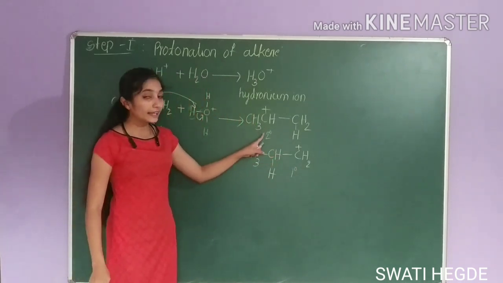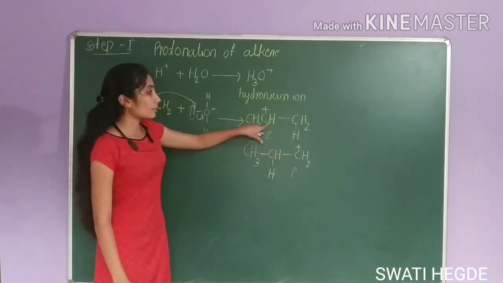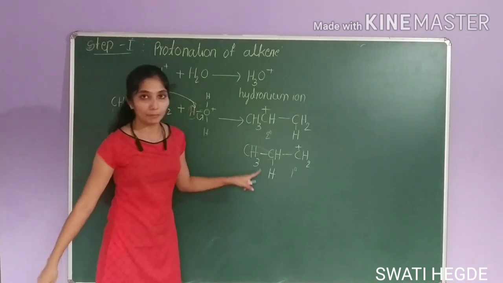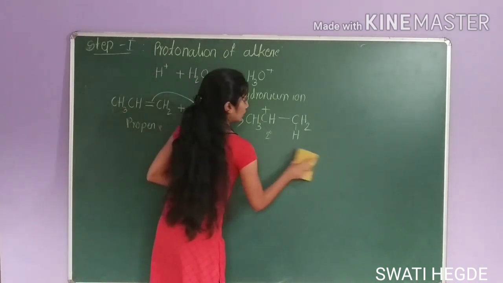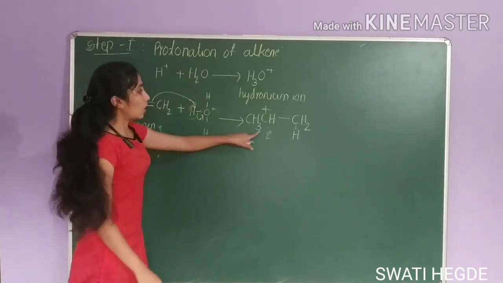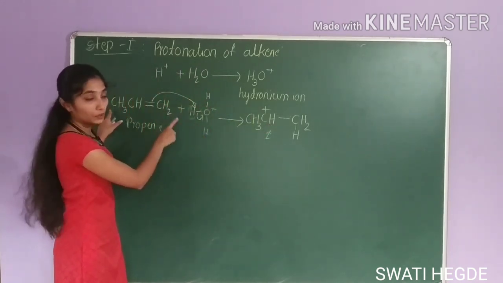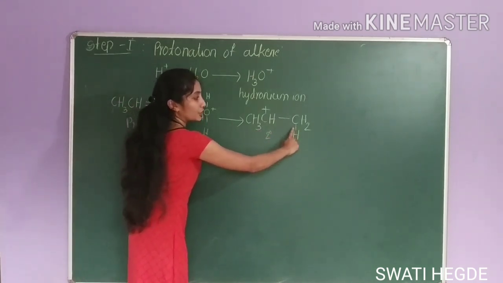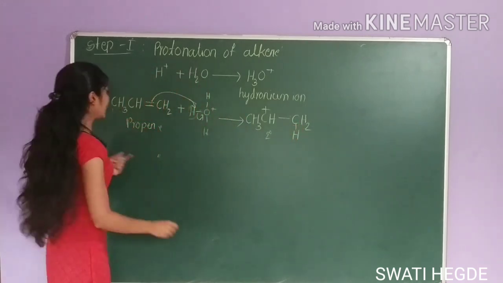You know that secondary carbocation is more stable than primary carbocation. So formation of this product will take place. This product will not be formed in this reaction because of its less stability. We have protonated this alkene, not alcohol. That means addition of hydrogen takes place to this carbon atom. Next step, that is step 2.